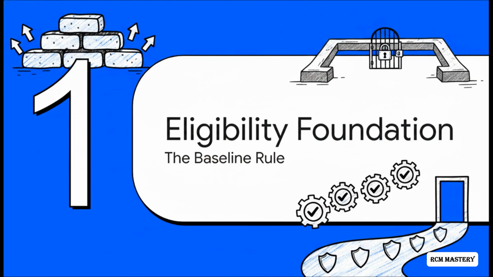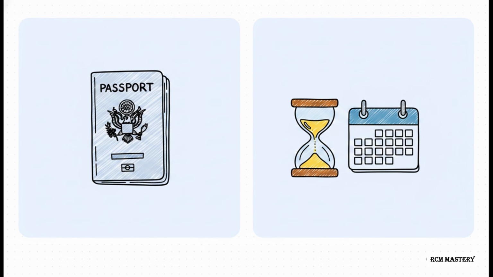Before any health conditions or age factors are even considered, there's a mandatory, non-negotiable baseline requirement that every single patient has to meet to be eligible for Medicare. To be eligible, a person must be a U.S. citizen. Or, if they aren't a citizen, they have to be a permanent legal resident for at least 5 continuous years. And honestly, that word continuous is absolutely vital here. If someone doesn't meet this foundational citizenship or residency requirement, their age or medical condition won't override the system. It's a strict baseline. This is step 1.